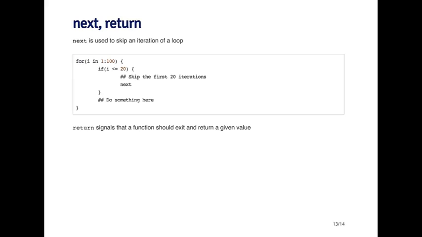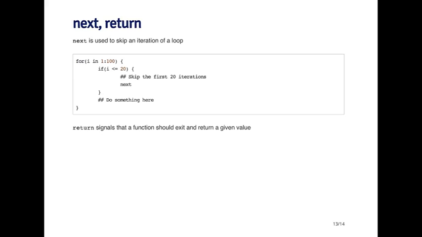So here I've got a very simple if condition. If i is less than or equal to 20, I'm just going to skip. So I use the next expression, and it'll skip everything else in the for loop and go and iterate again. So once i gets beyond 20, then of course the expression i less than or equal to 20 will be false, and so it won't execute the next. It'll go into whatever the body of the code for the for loop is.